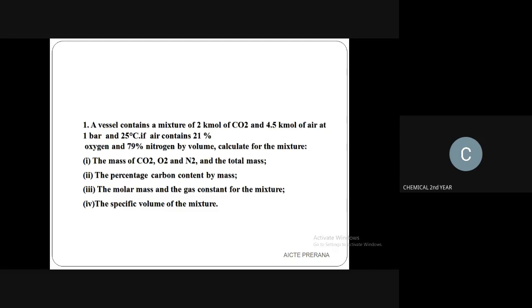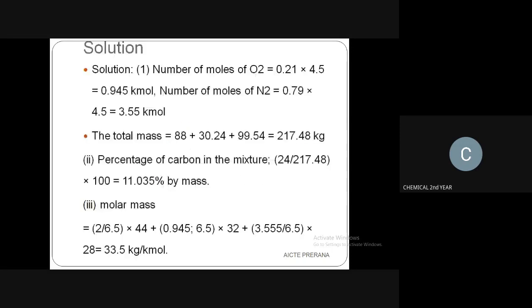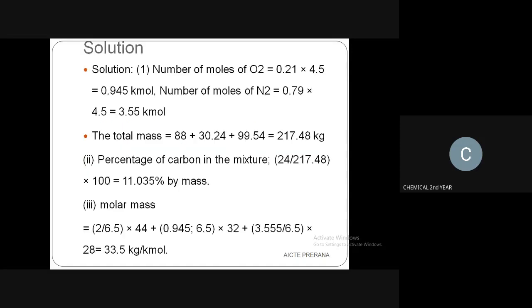Then we have to calculate the mass of all of these. The first question is to find the mass. For that, we are going to see the solution. First, we are going to find the moles for each and every compound. First, we have to find the moles of CO2, next the moles of oxygen, and then the moles of nitrogen. So we are going to find the number of moles of O2.